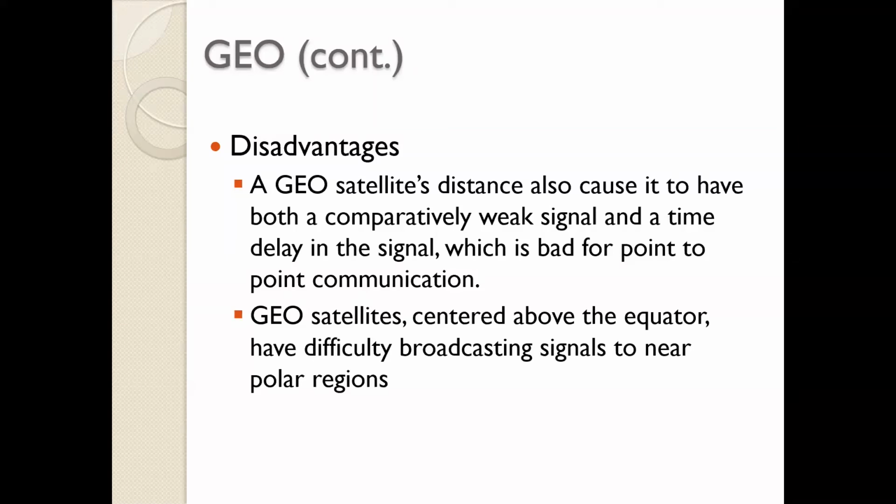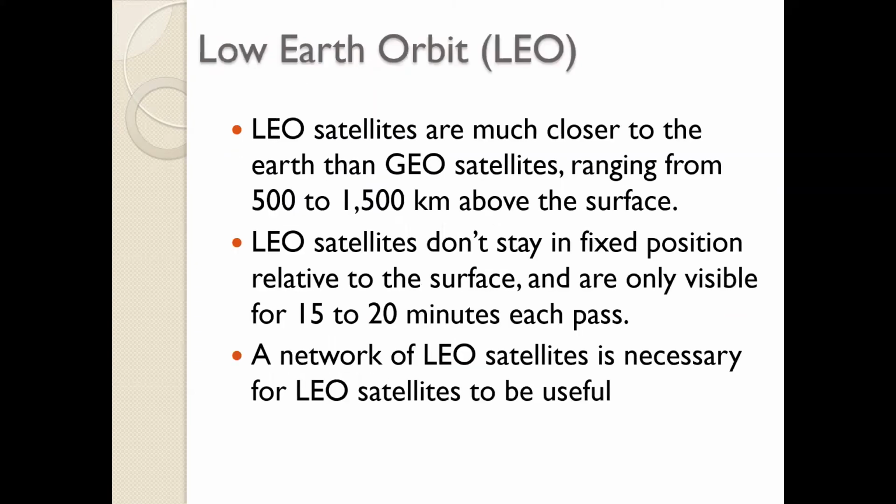So that is why LEO and MEO came into existence. LEO is much closer to the Earth than GEO, at an altitude I told you is around 500 to 1500 kilometers from the surface of the Earth. But what is its disadvantage? What did I tell you? The coverage area is very small. So what happens is you can actually see the satellite only for 15 to 20 minutes, as opposed to geostationary, which was visible to you for 24 hours.